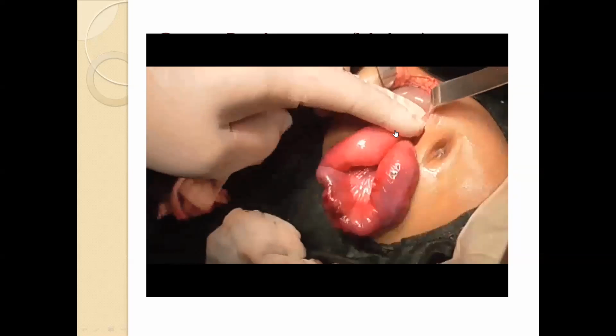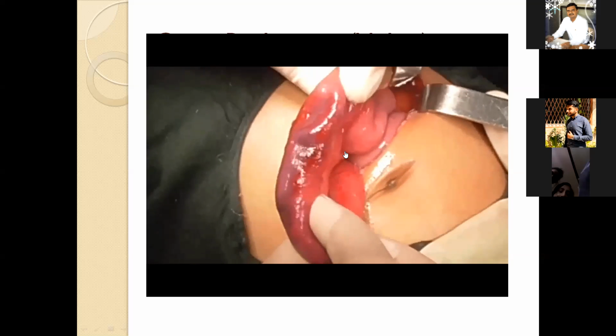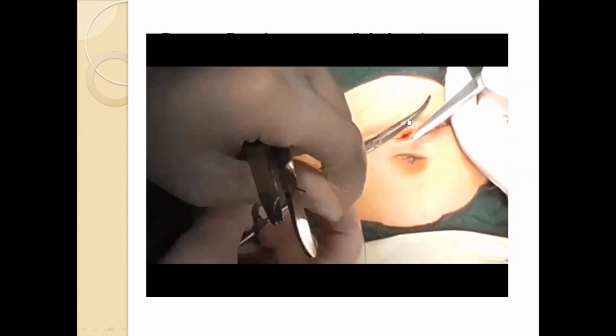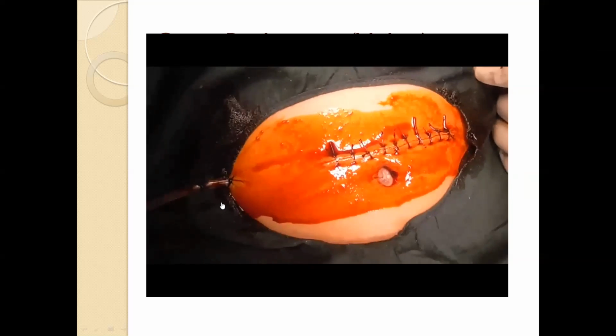The appendix and cecum have re-entered the abdominal cavity, and again saline is applied to the intussuscepted loops so that vascularity is rechecked. The patient has good vascularity, good supply of the gut in that region, then closure of the abdomen in standard fashion. So the purpose of sharing these multiple videos is to understand the underlying topic clearly.